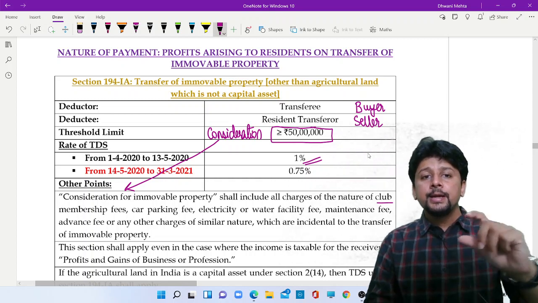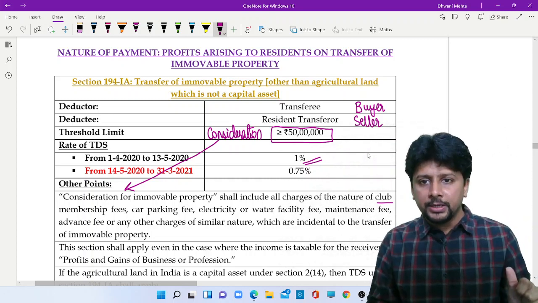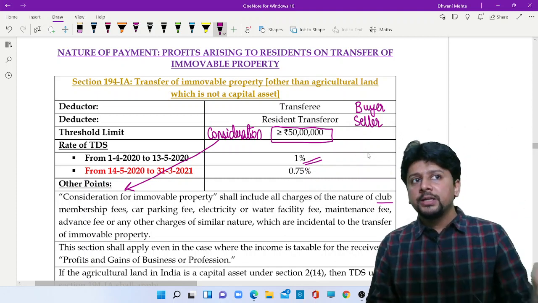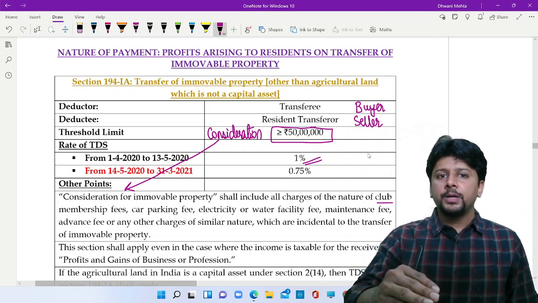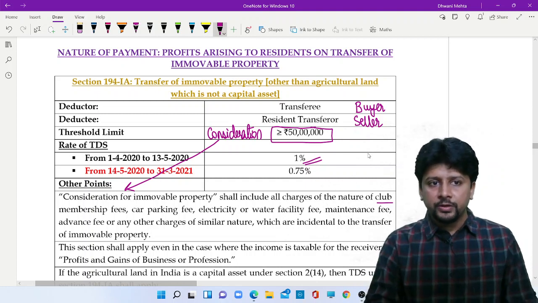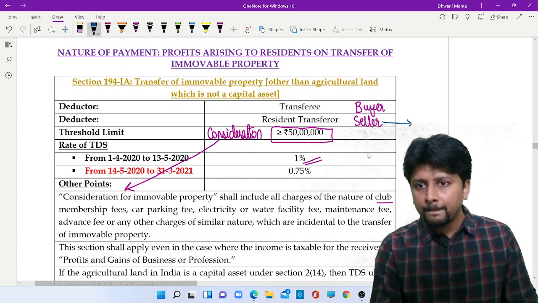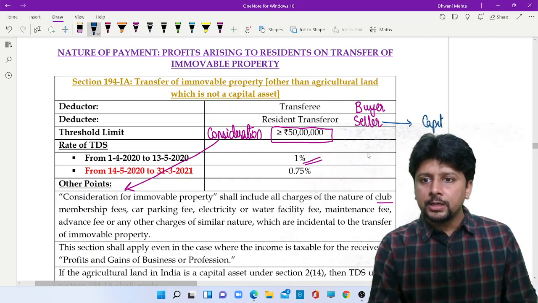Generally, when you say transfer of immovable property, our mind says capital gains. But then for somebody, immovable property can be held as stock in trade also. For the seller, the first head of income that comes to our mind is capital gains.